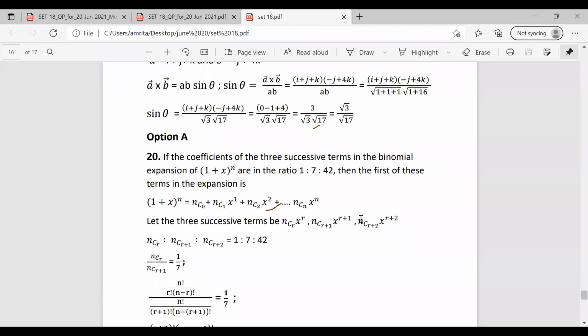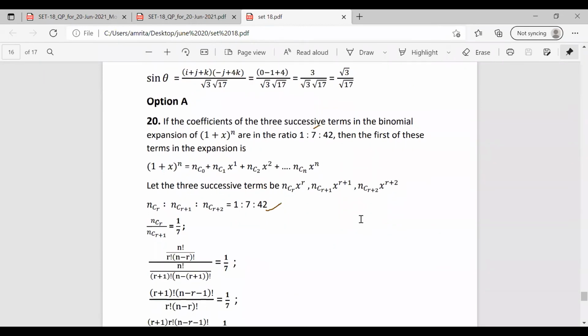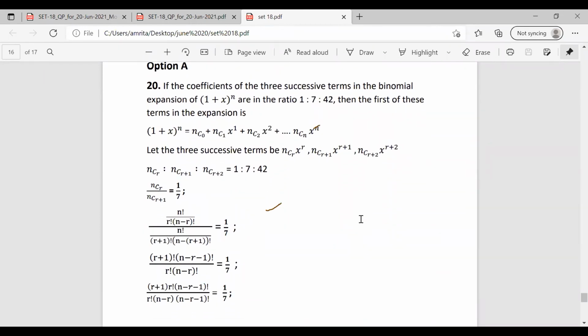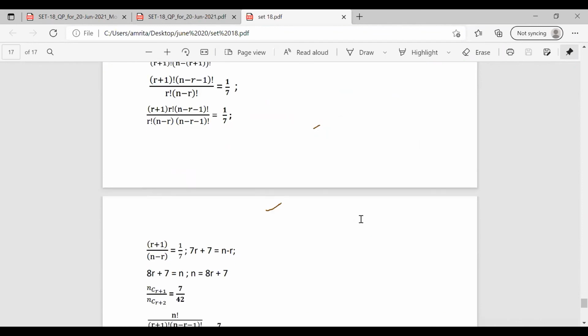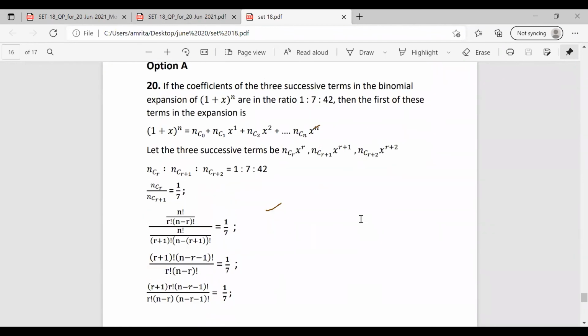That is nCr by nC(r+1) equal to 1/7. nCr is n factorial by r factorial into n minus r factorial. Similarly, nC(r+1) is n factorial by r plus 1 factorial into n minus r minus 1 factorial. So solving these two, we get the equation n equal to 8r plus 7.